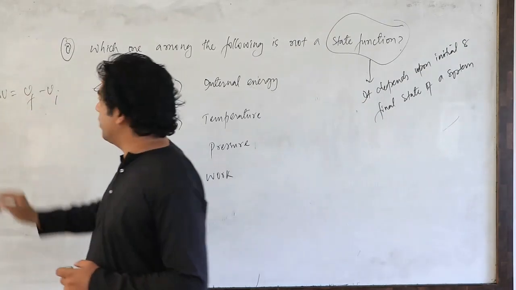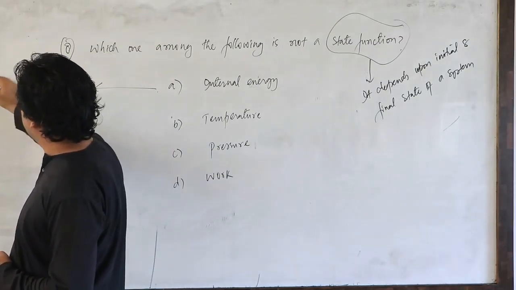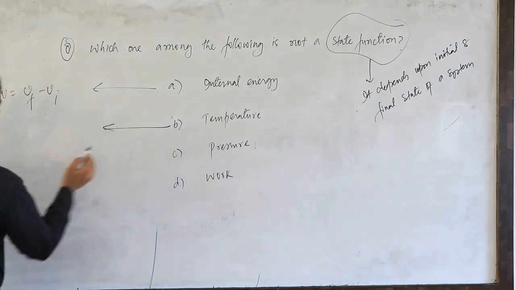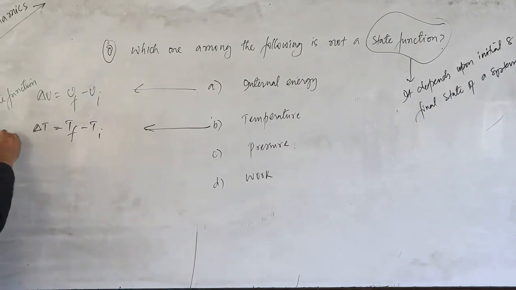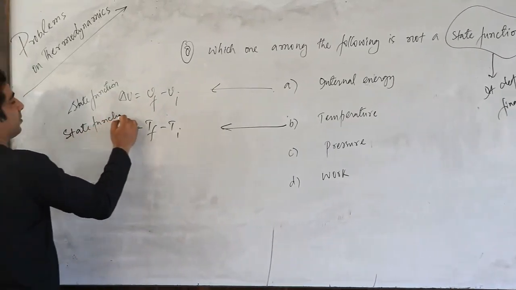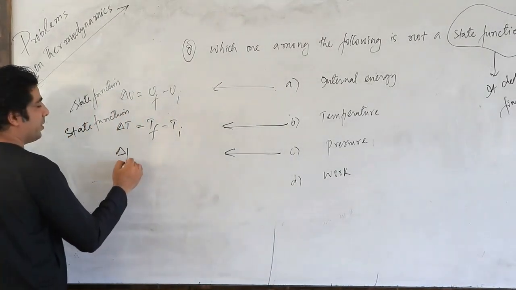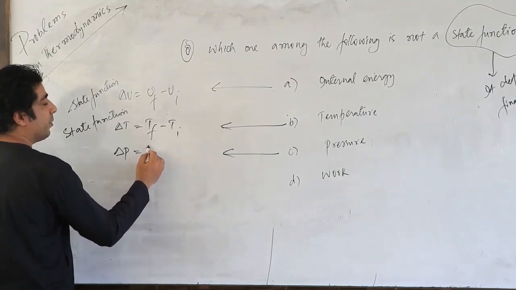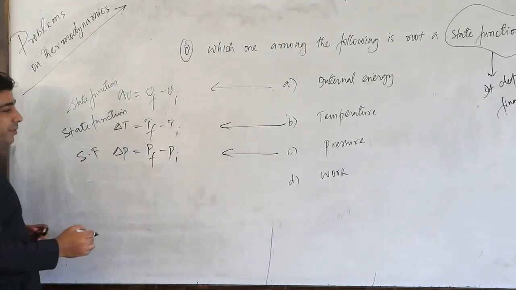So it is a state function. And we also know that change in temperature is equal to T final minus T initial. So this is also a state function. If you look at pressure, the change in pressure is equal to Pf minus Pi. So this is also a state function, my dear friends.